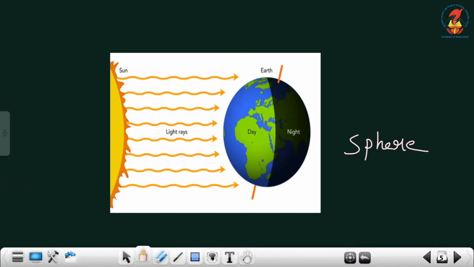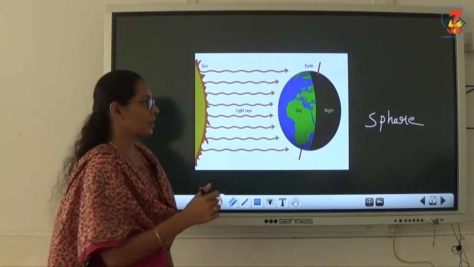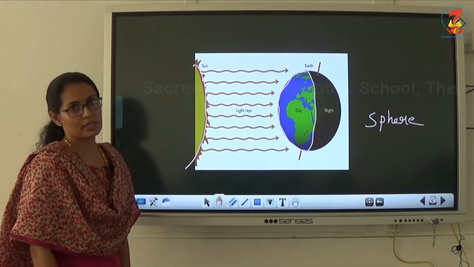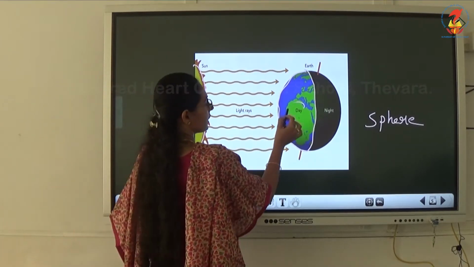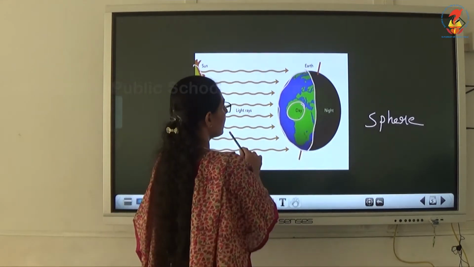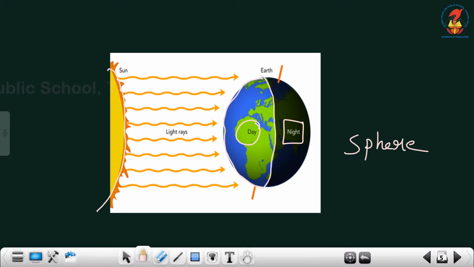Because of this spherical shape, only one side of the earth gets daylight. So this is the sun. Only this side is getting the rays of the sun, so it is experiencing day, and the other part which is away from the light rays is having night.